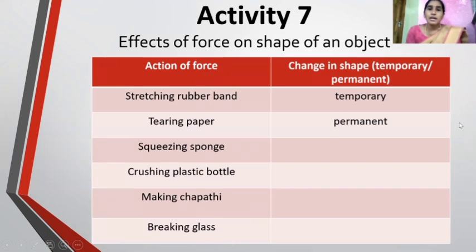When we stretch a rubber band, the shape changes, but when we stop applying force, the rubber band comes to its original shape. So it is a temporary change. Then you write here temporary. And the second one, tearing paper. When we tear the paper, the shape of the paper changes permanently. So you have to write here permanent. In this way, you have to fill this table.